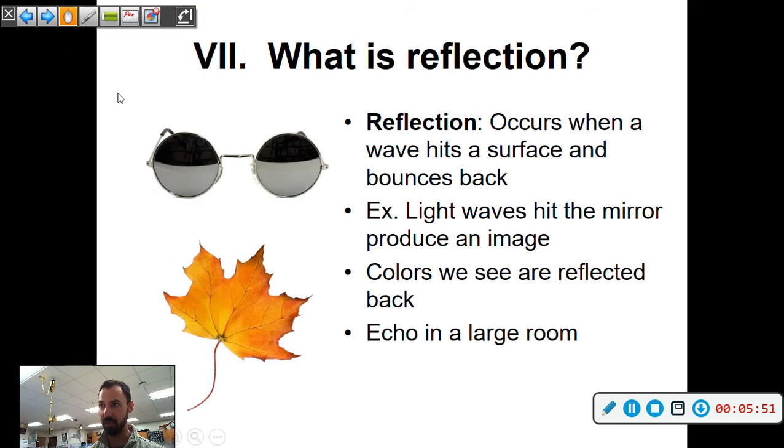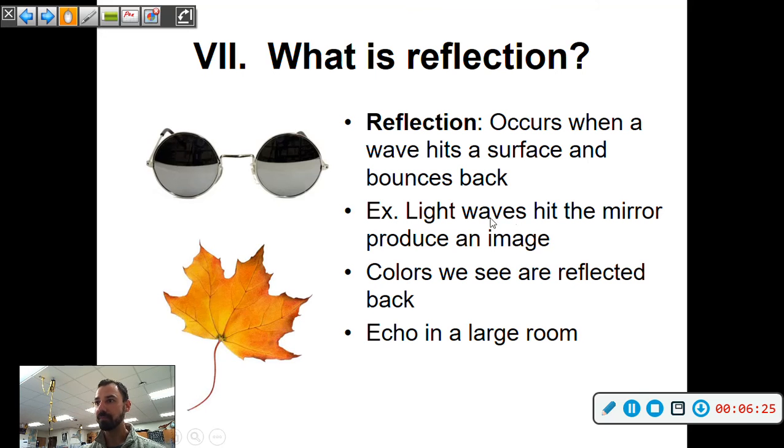All right, so reflection occurs when a wave hits a surface and bounces off of it or bounces back. That's why things have colors. When you look at a leaf like this, that's orange and yellow and red, the reason you see it as that color is that those are the colors bouncing back towards your eye. When it's dark out, you can't make out colors, right? Because you need the light waves bouncing off the surface to see the colors on an object.